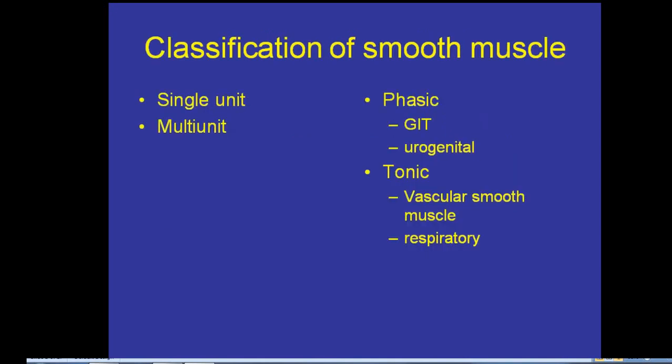When you see the classification of the smooth muscles, they are either single unit or multi-unit, and either phasic or tonic. In the GIT or urogenital tract, we observe phasic, while tonic are seen in vascular smooth muscle and respiratory muscle.